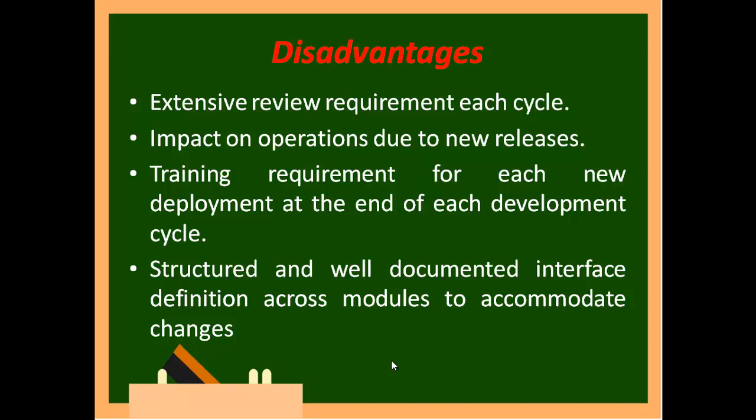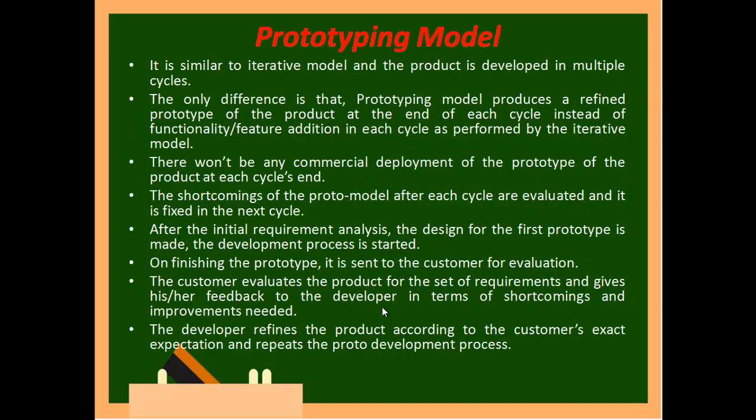Impact on operation due to new release, training requirement for each new development, structured and well documented interface definition across the model to accommodate changes. If you employ brainy people, then more ideas will be there, and if more ideas keep coming, the product will not come out, because you will go on changing repeatedly. It takes more time, and finally the product gets delayed. So that is what they mean to say.